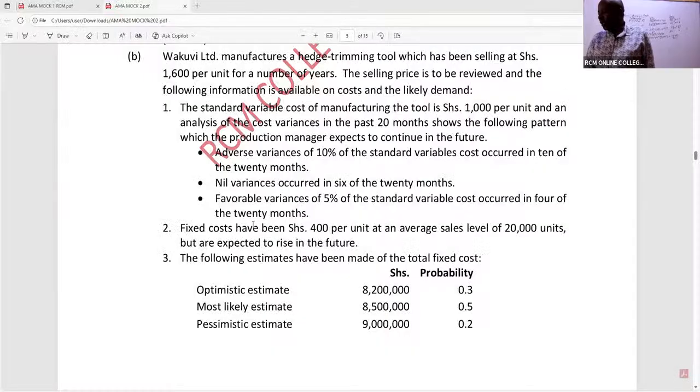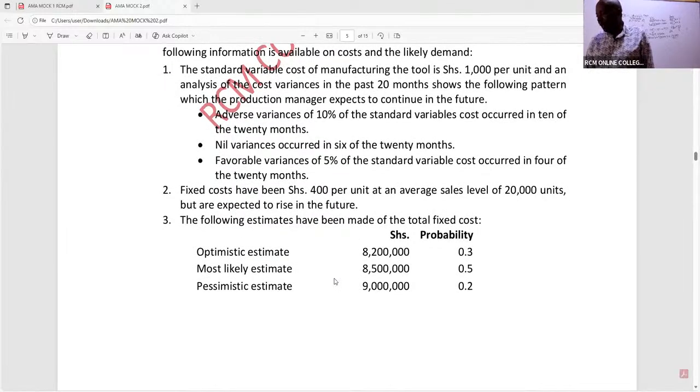So we are told here the fixed costs have been 400 per unit at an average sales level of 20,000 units, but are expected to rise in the future. So they shall rise in the future. And then they have given us the following estimates of the total fixed costs.